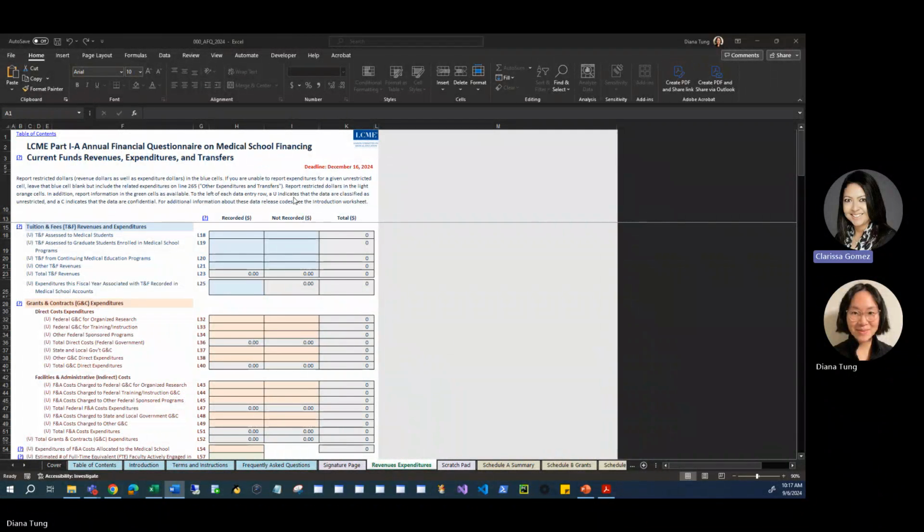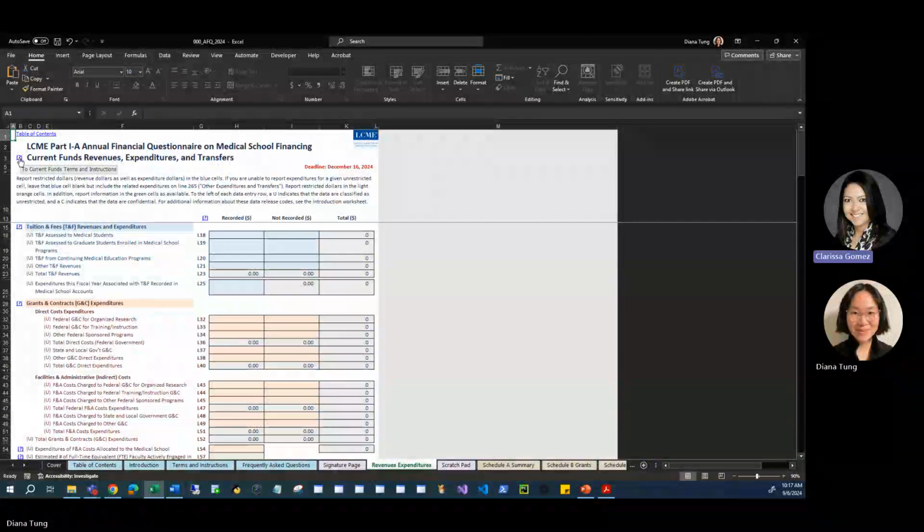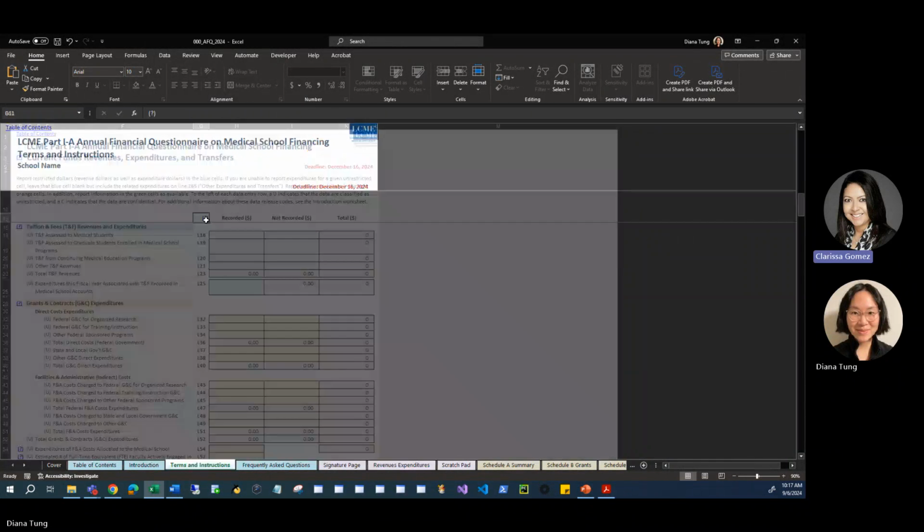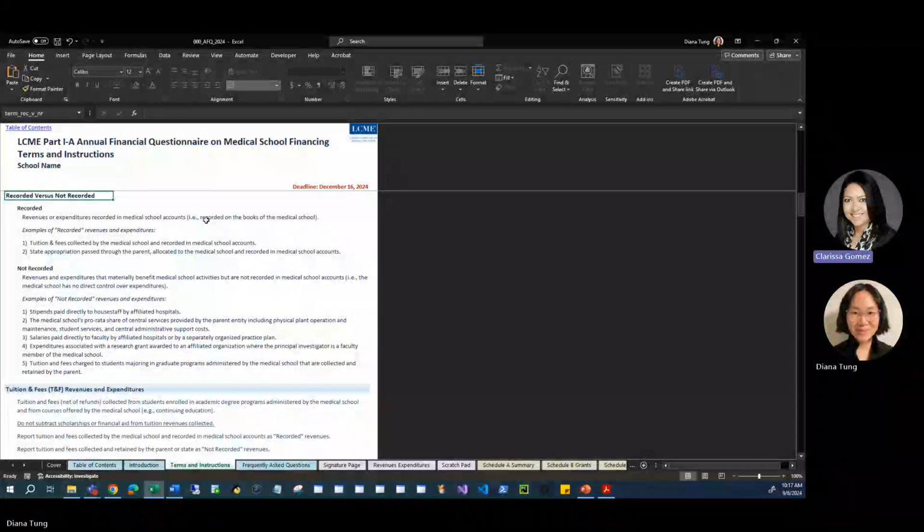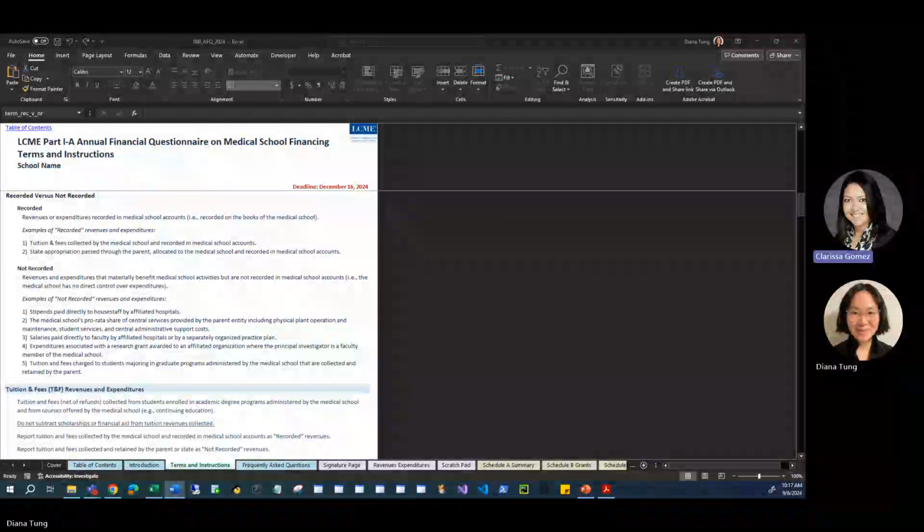As a quick aside, I want to direct your attention to this question mark. It is the first of many places throughout the revenues expenditures data entry worksheet that you will see such a question mark. These question marks are hyperlinks leading you to the relevant section of the terms and instructions page. For example, we see a question mark located next to the recorded and not recorded columns. When we click on the question mark next to the recorded column, we are linked to this section of the terms and instructions that defines recorded and not recorded revenues and expenditures and provides examples of such.